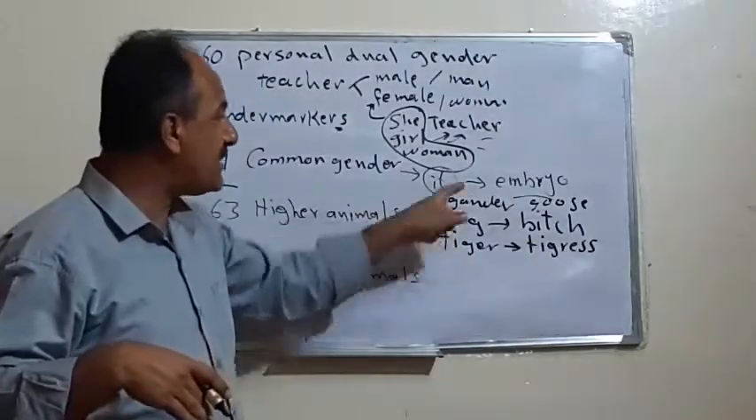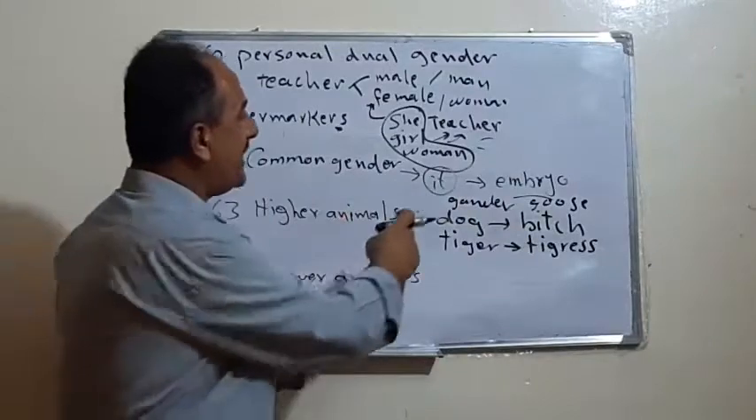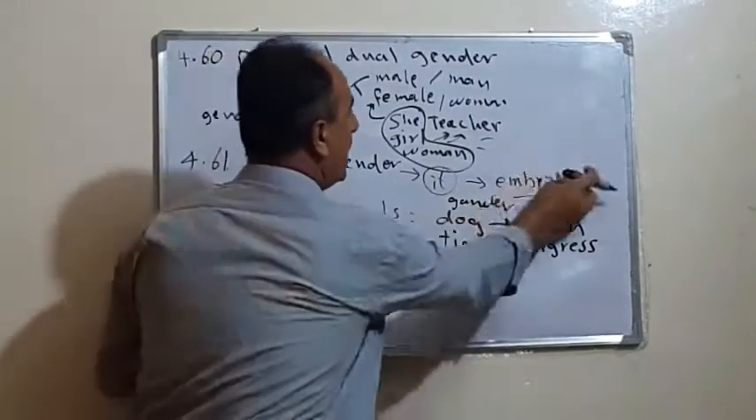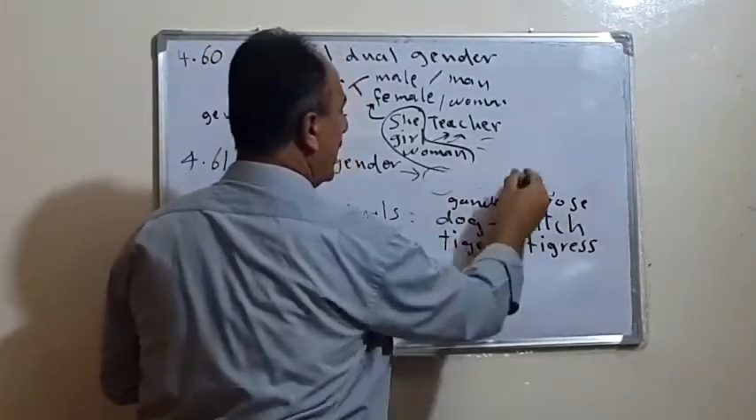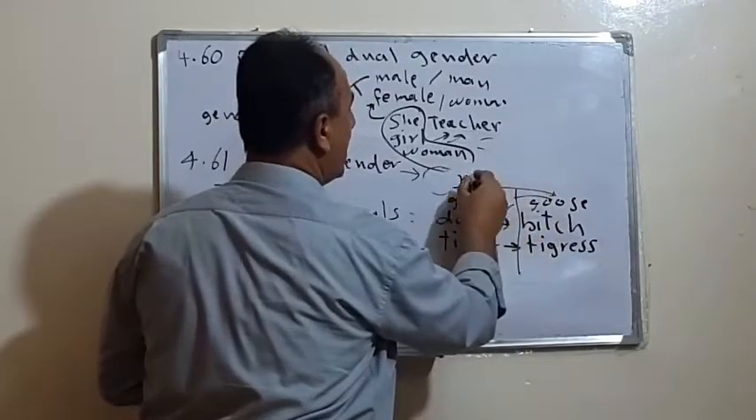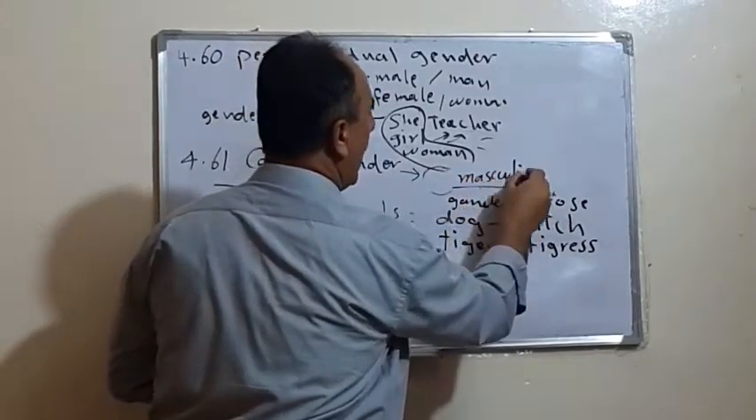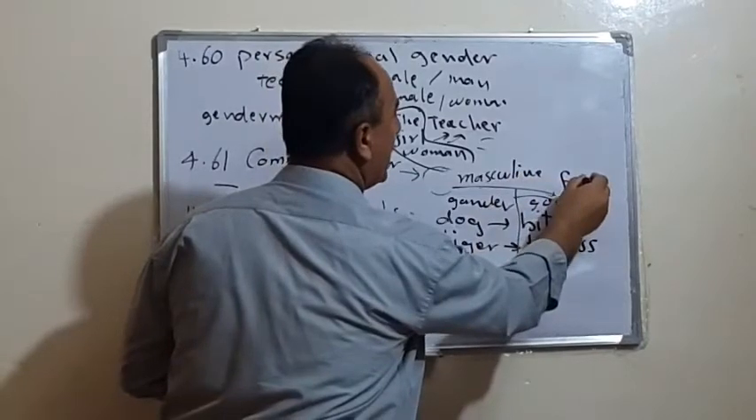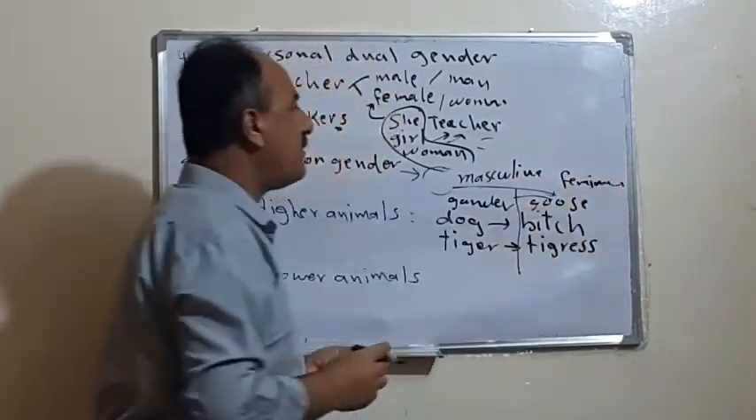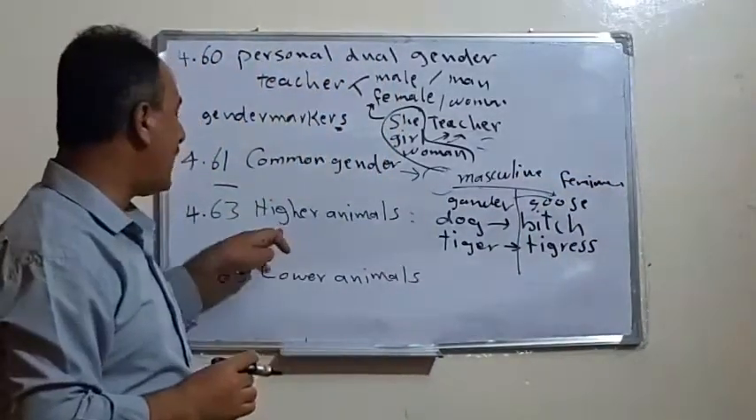So in this case, it is possible to recognize whether it is what? Here we have the masculine, and here we have the feminine. So it is possible to recognize. This is for the higher animals.